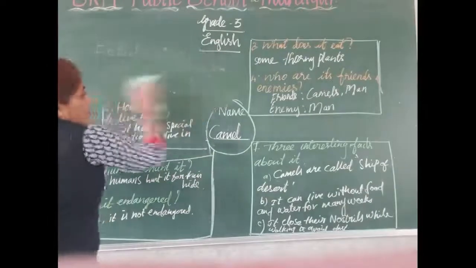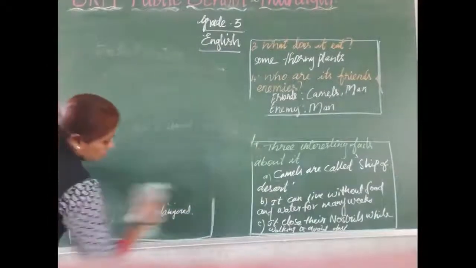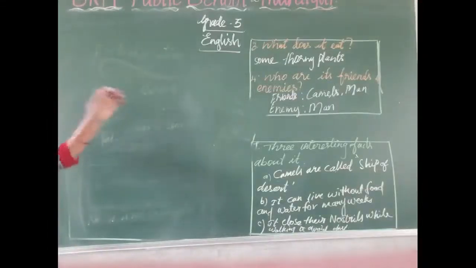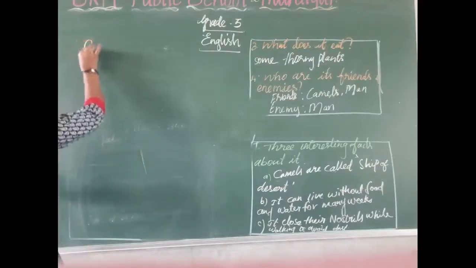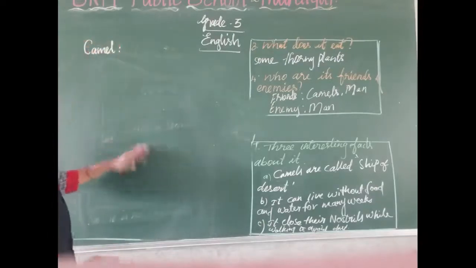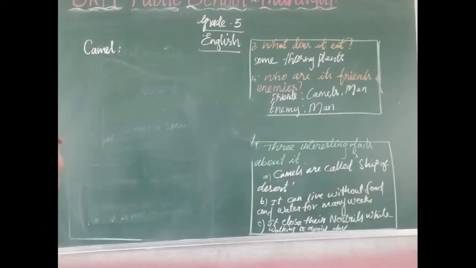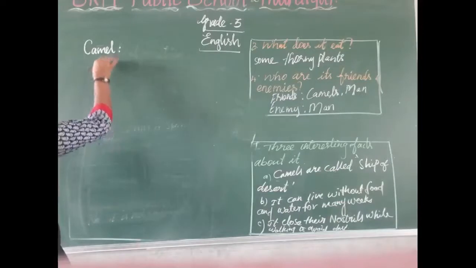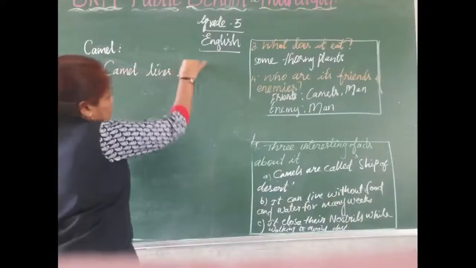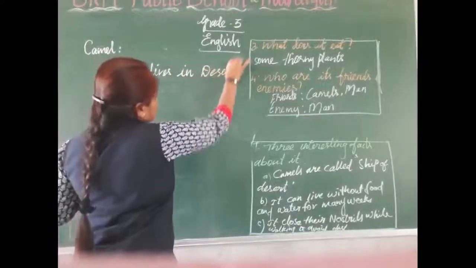Okay, we want to write it as a passage. Listen here. First thing, what is the animal we have? Camel. So I am writing here in the topic: factual account about camel. Where does it live? Camel lives in desert. Okay, so we can write here: camel lives in desert.